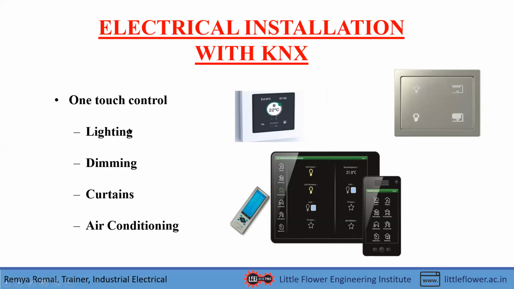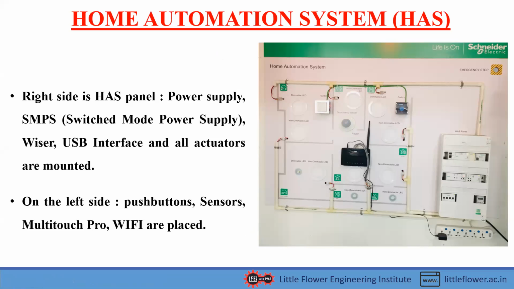So with one-touch control, we can do functions like lighting, dimming, closing and opening of curtains, air conditioning, etc. And then, what is the home automation system? This is a demo of a home automation system by Schneider in our college.